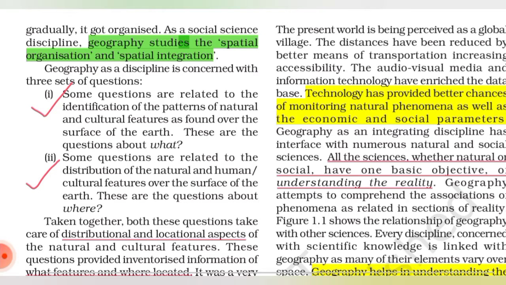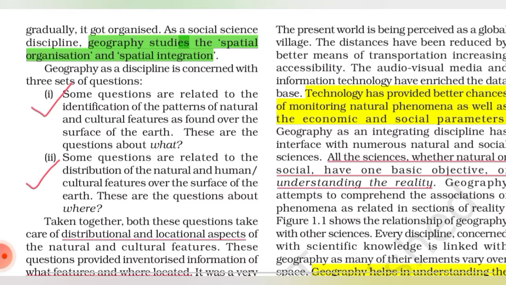There are three sets of questions concerned with geography. Number one, what? Any cultural feature or natural pattern: first of all, we have to understand what it is. Then the next question is where these patterns are found.